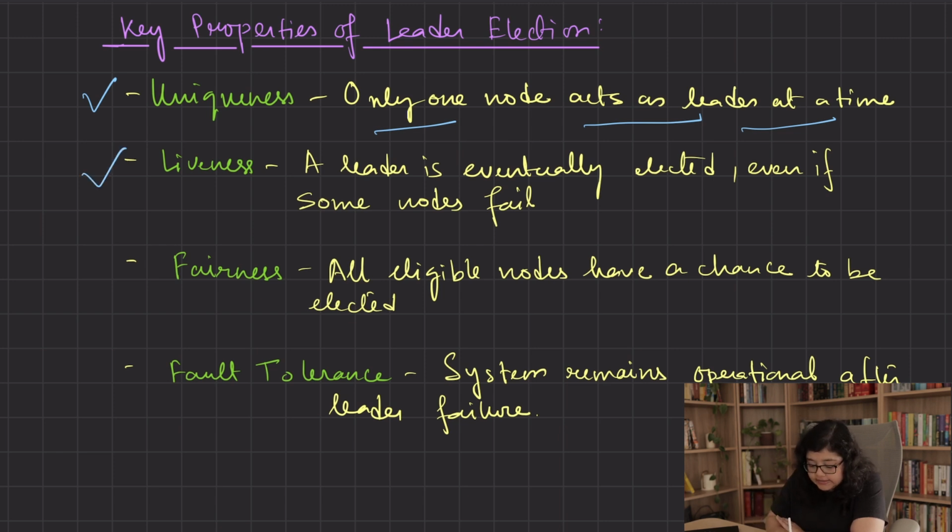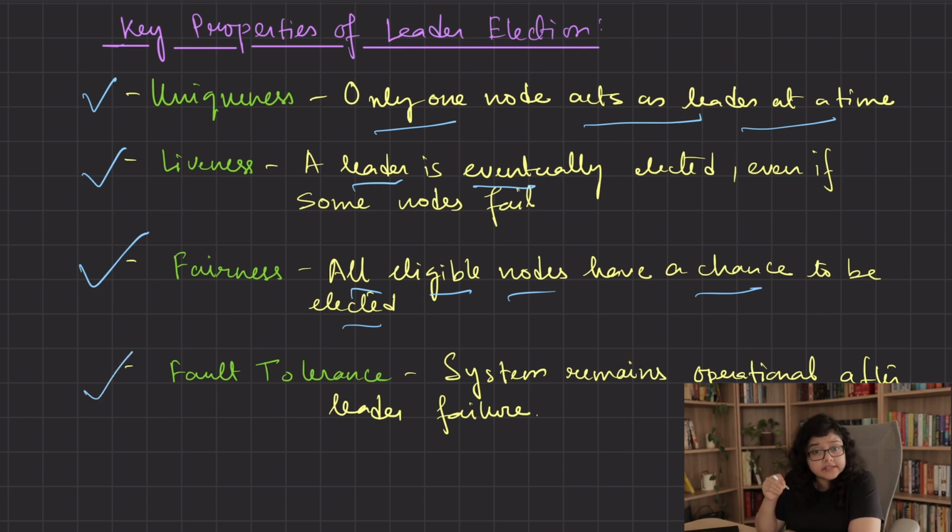Next is liveness. This ensures that a leader will be eventually elected even in the face of network delays or node failures. So this ensures that the system won't get stuck waiting forever. There's always progress towards electing a leader. Next is fairness. This means that all eligible nodes have a chance to be elected. The system will not prefer one node over the others. This is especially beneficial in an environment where the leadership shifts or rotates in each election.